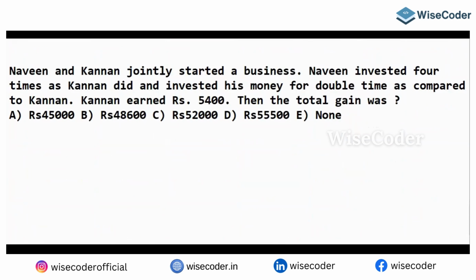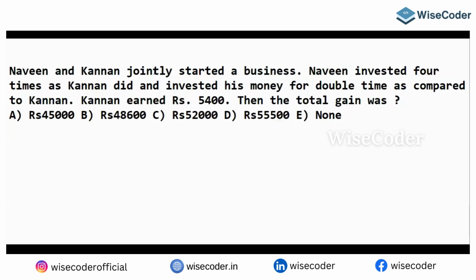Naveen and Kanan jointly started a business. Naveen invested 4 times as Kanan did, and invested his money for double the time as compared to Kanan. Kanan earned 5,400. What is the total gain?